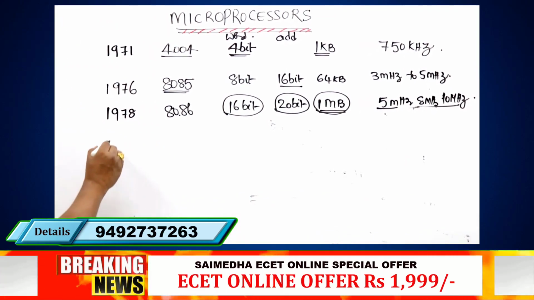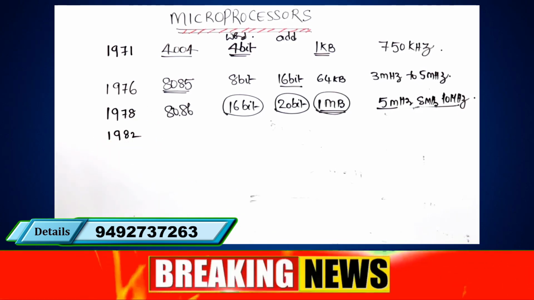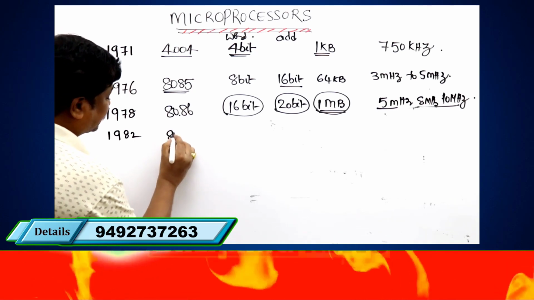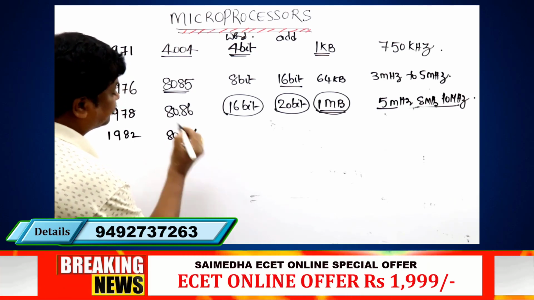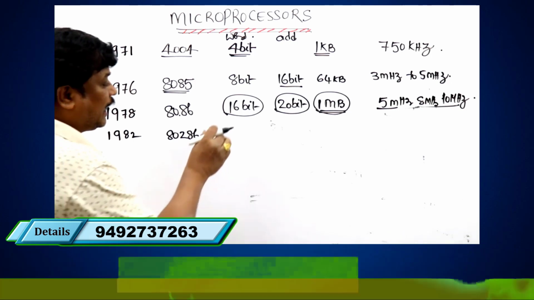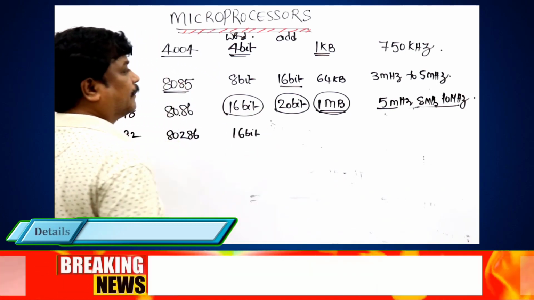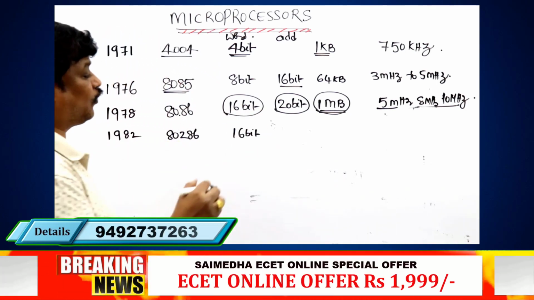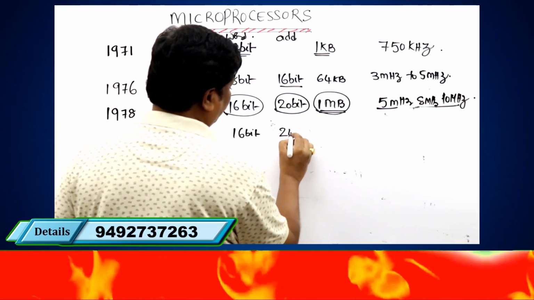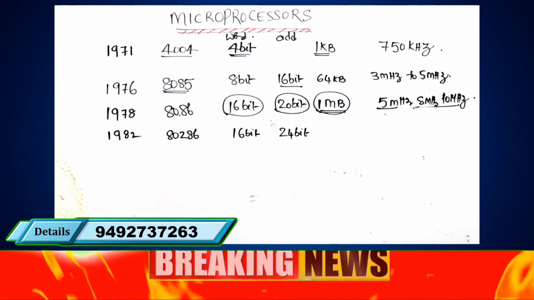So, in 1982, the 80286 is still 16-bit itself, but the address is 24 bits. So what is the memory size here?